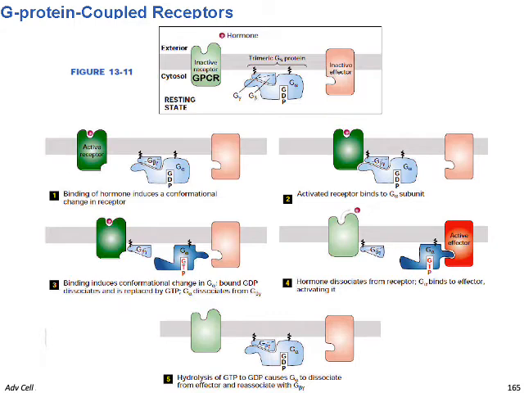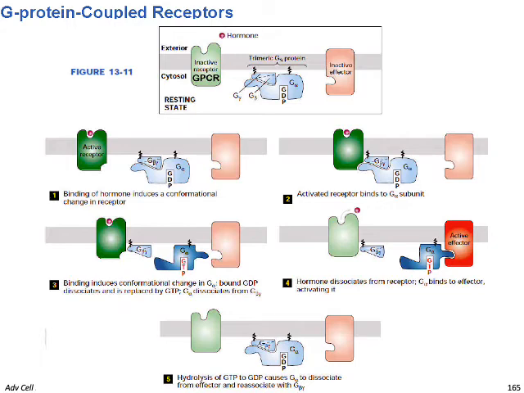This leads to the binding of the G protein, which is composed of three subunits, alpha, beta and gamma. This activated receptor binds to the alpha subunit of the G protein. The binding induces a conformational change in G alpha that leads to the displacement of the GDP by GTP, and the alpha subunit will dissociate from the G protein and will bind to the active effector molecule on